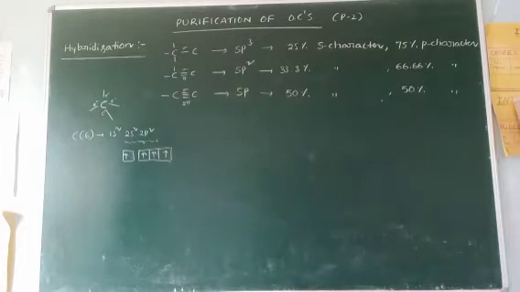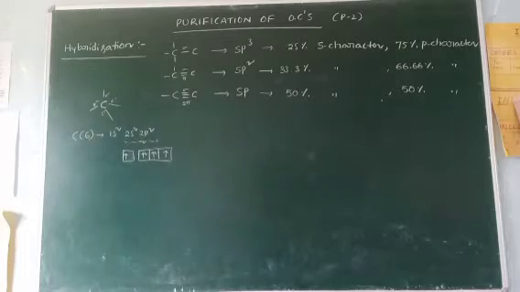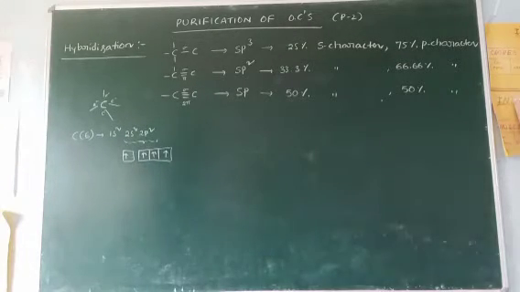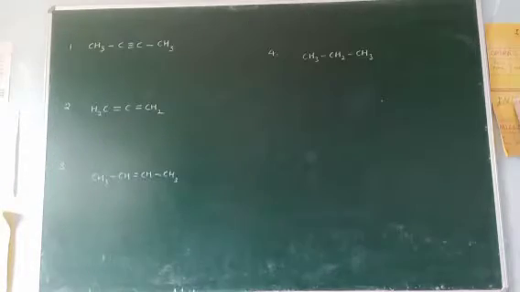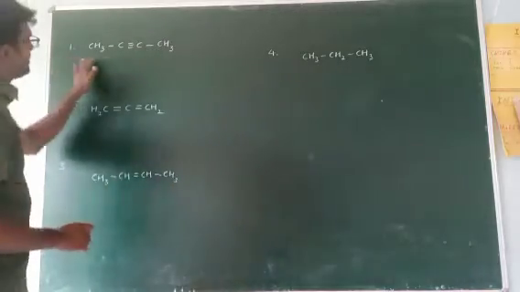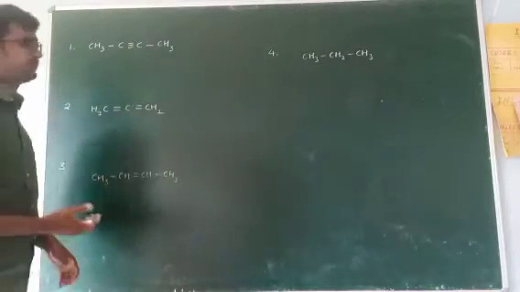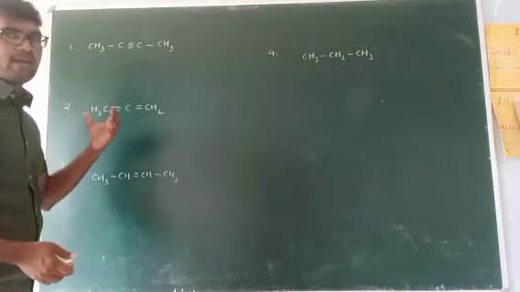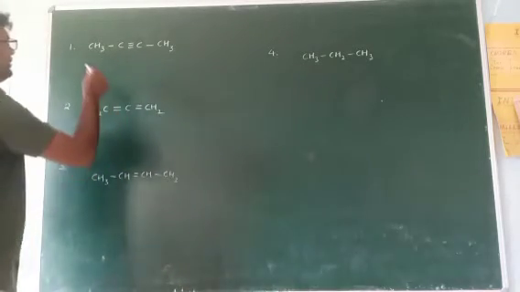Now, for example, some compounds are given to you. How can you identify what type of hybridization each carbon atom undergoes? Write the hybridization of each carbon for this compound.